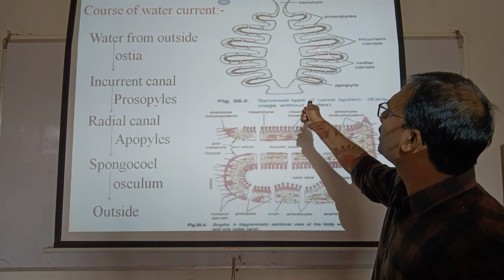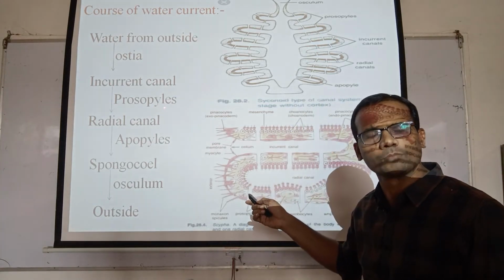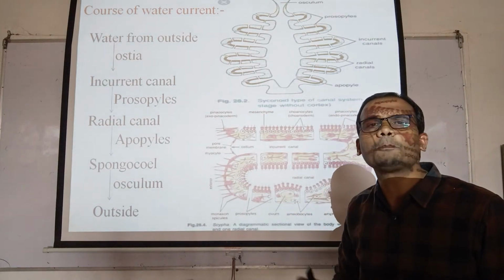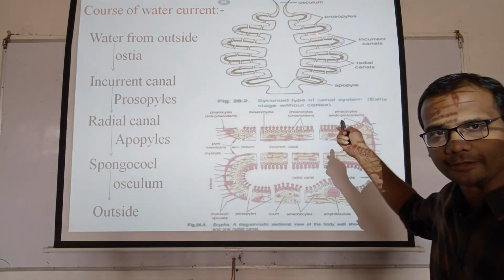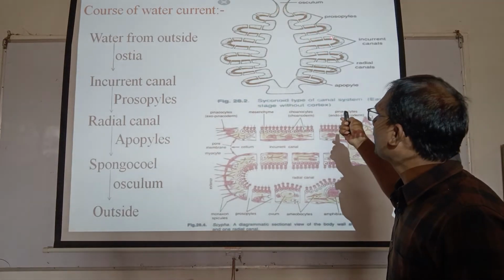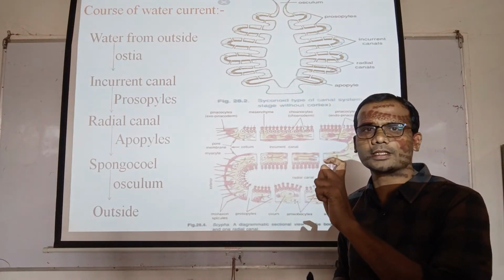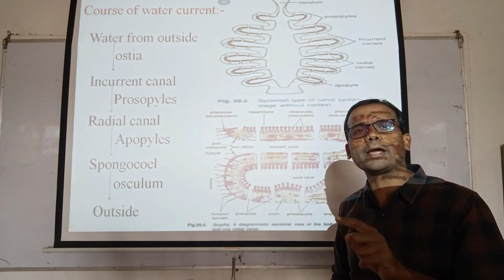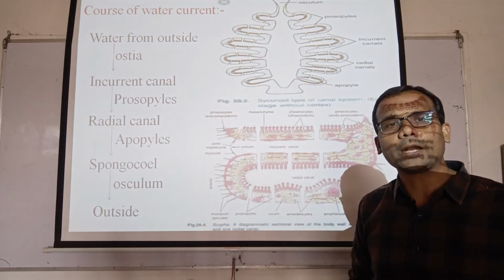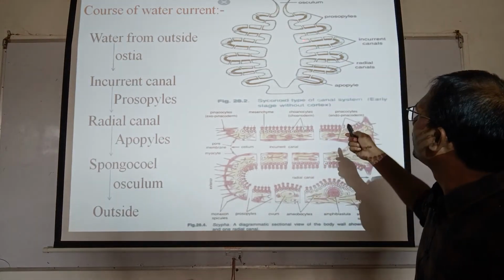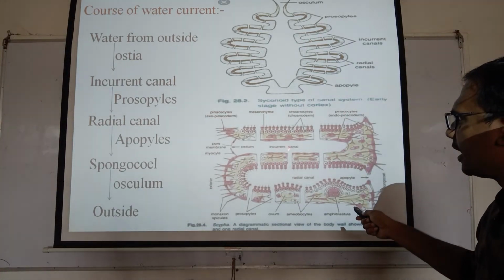The incurrent canal and the radial canal are connected with each other by openings called prosopyles, which are formed by porocyte cells. Through the prosopyles, water enters the radial canal. The radial canal, formed by the outfolding of the body wall, is lined by choanocyte cells, which are endodermal in origin, while the pinacocytes are ectodermal in origin.